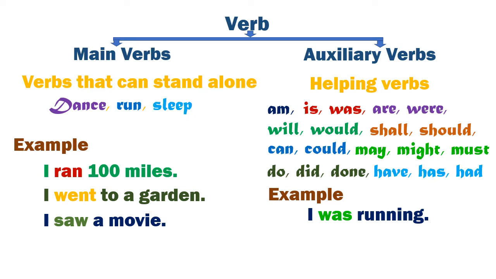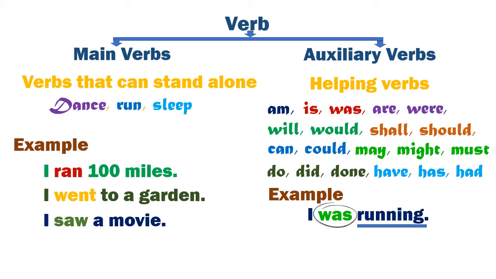Look at the following example. I was running. Here, what is the action being done? Running. So that's the main verb. But when did it happen? Now or before, or is it going to happen tomorrow? It already happened. How do we know?